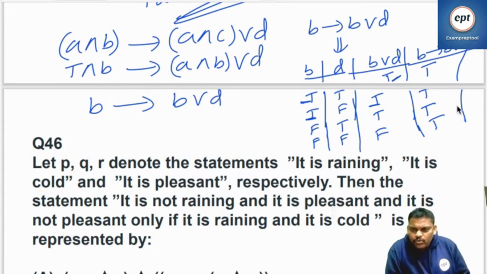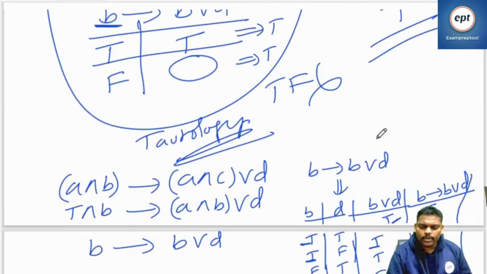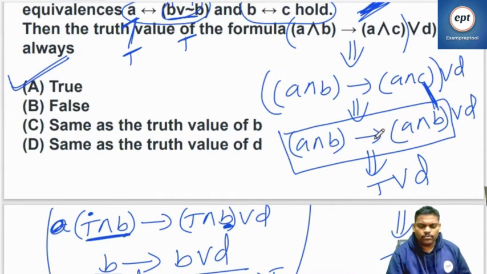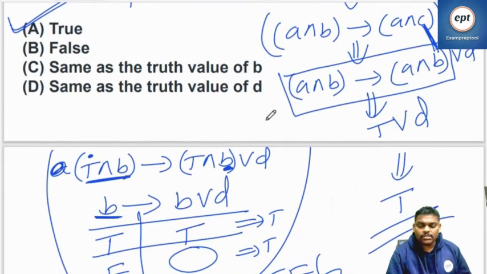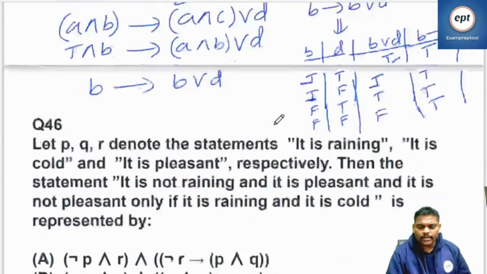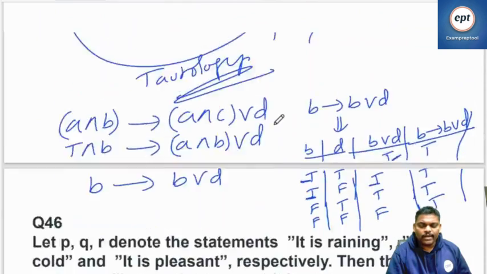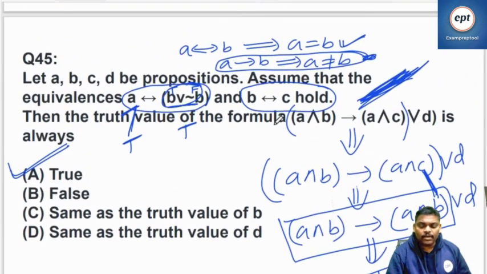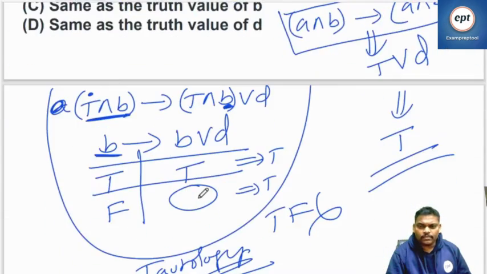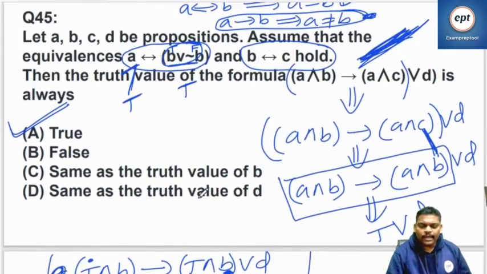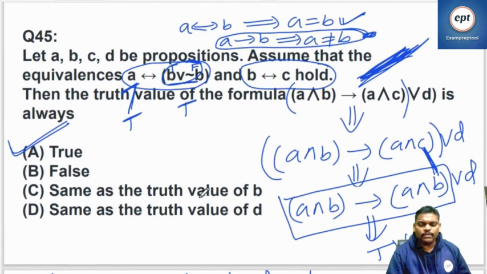Right? Thank you, Diksha, for asking. So the answer is going to be true. Same as the truth table of B, I cannot give guarantee. Same as the truth table of D, I cannot give guarantee. See, whenever only one expression is given, they will ask more options. Please take care. It's a nice problem. GATE exam problems will be like this only.